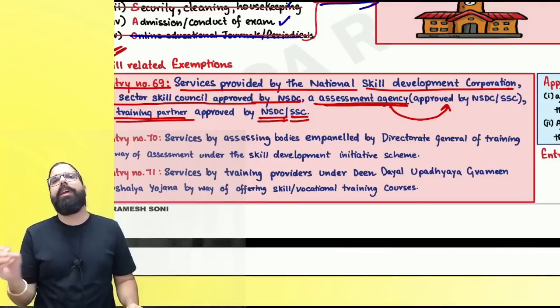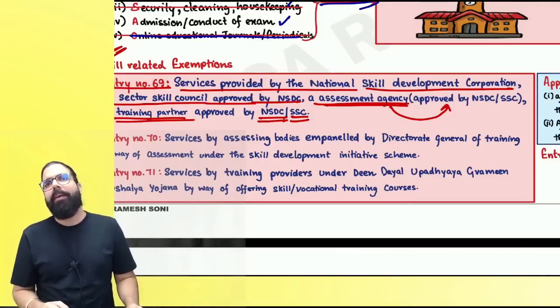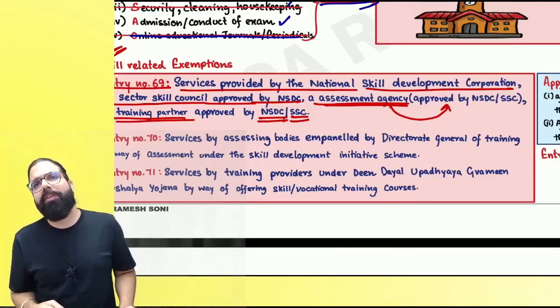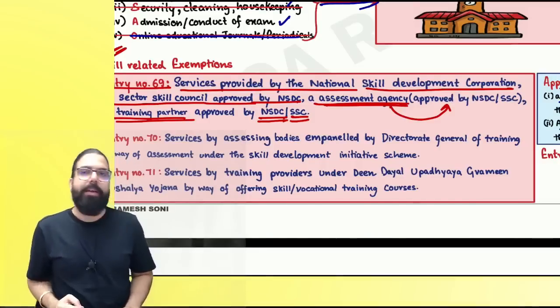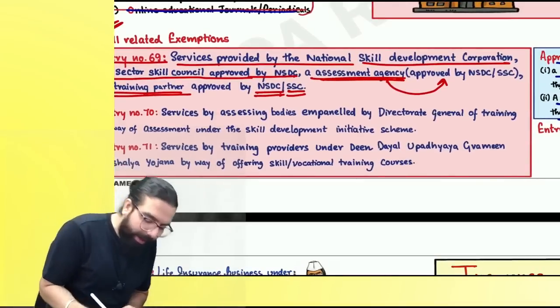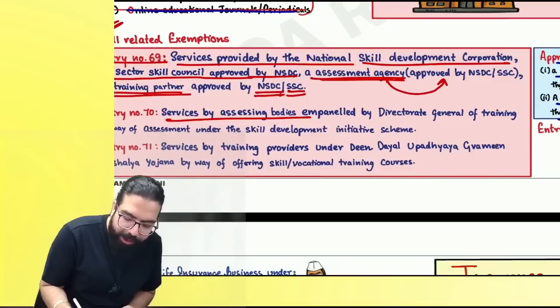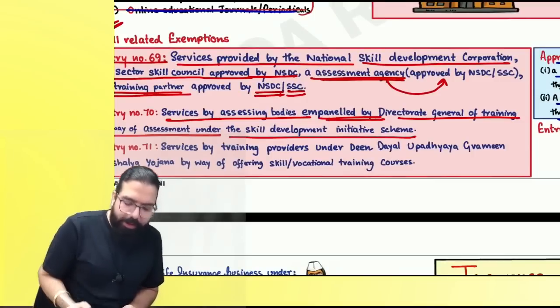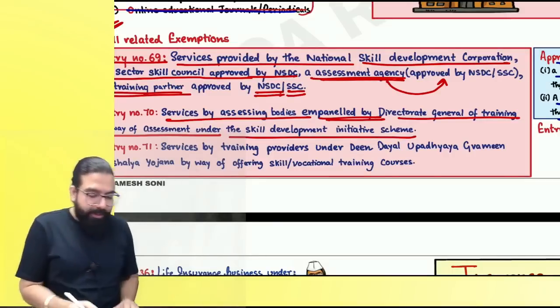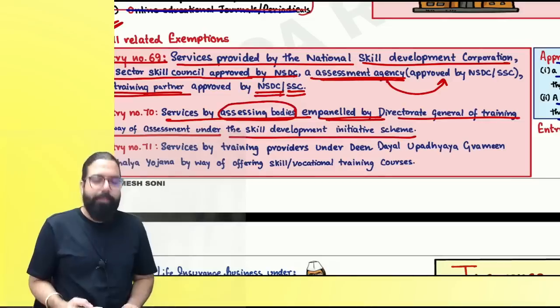Can I go ahead? Do you think NSDC will go ahead and provide training? Do you think NSDC will go ahead and do assessment? They will appoint people, and those people's services will be exempted. Can I go ahead, everyone? The next one over here is services by assessing bodies who are empaneled under the Director General of Training by way of assessment under the Skill Development Initiative. These assessment bodies' services also will be exempted.